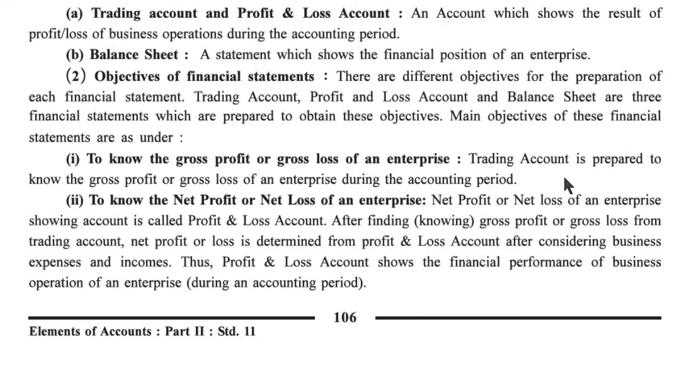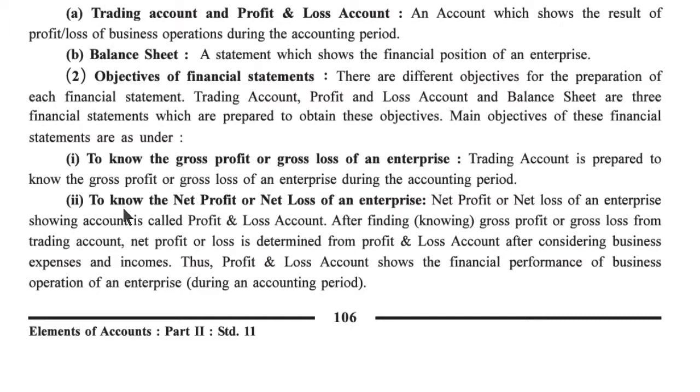In the trading account, on the debit side there is opening stock, and afterward purchases plus, if unrecorded purchase is there, then we have to add this, minus purchase return. And on the credit side, sales minus sales return, and closing stock. This way we prepare the trading account.